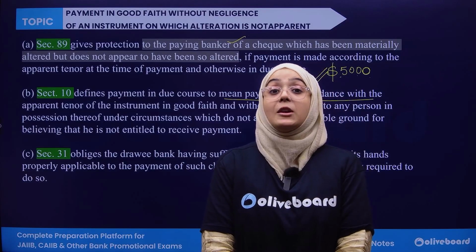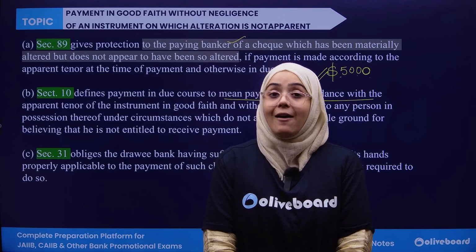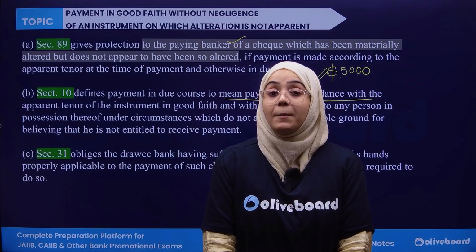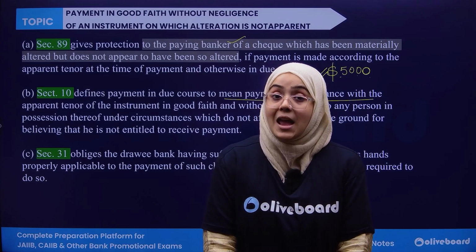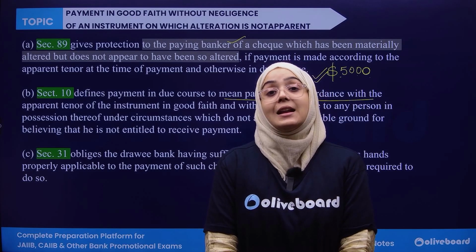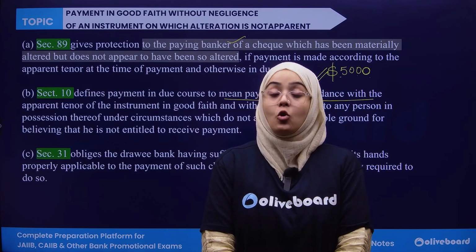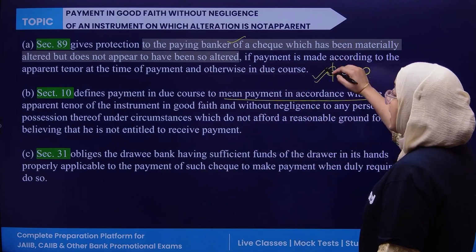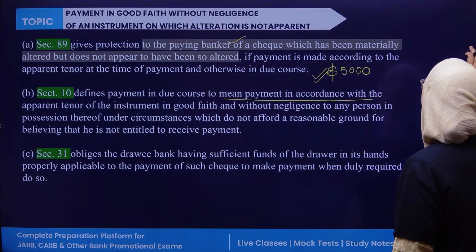So it is the responsibility of the drawer to have sufficient balance in his or her account, and the responsibility of the drawee is to ensure that there is a sufficient balance in the account for making the payment. Okay, so section 89, section 10 and section 31.